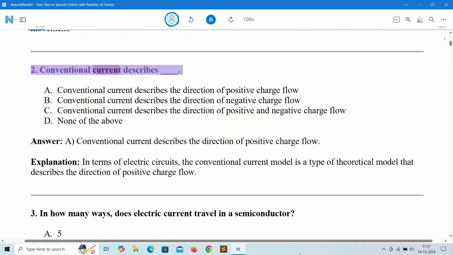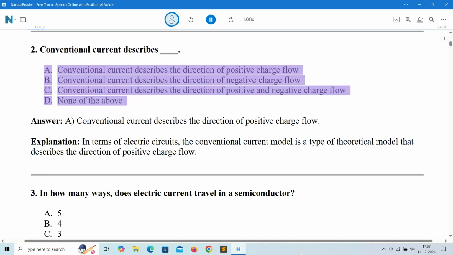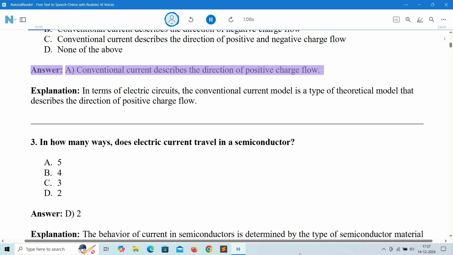2. Conventional current describes. A. Conventional current describes the direction of positive charge flow. B. Conventional current describes the direction of negative charge flow. C. Conventional current describes the direction of positive and negative charge flow. D. None of the above. Answer: A. Conventional current describes the direction of positive charge flow.